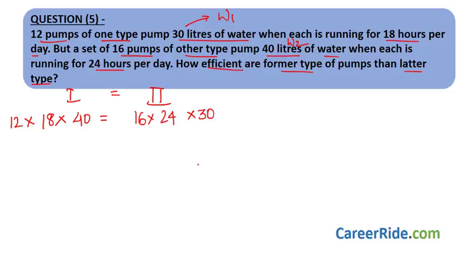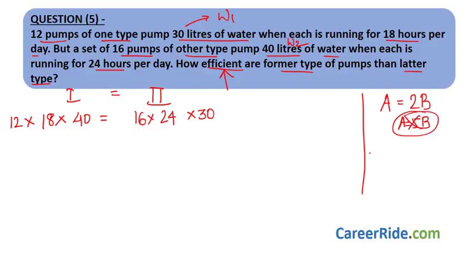Now over here you can see nothing is missing. All the values are given. Then what exactly do we have to find? We actually have to find efficiency. What is efficiency, or what is being efficient? Let us say that A is twice as efficient as B. That means that in the same amount of time, A will do 2 times more work than B. If A is 5 times more efficient than B, then in the same amount of time, say 1 hour or 2 hours, A will do 5 times more work than B.